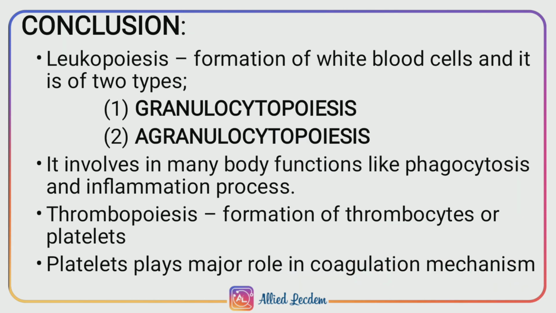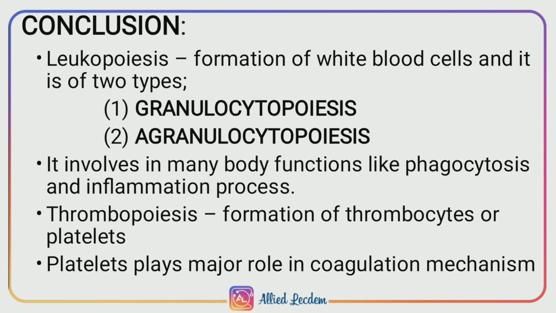Let me conclude this topic. Leukopoiesis, which is the formation of white blood cells, contains two types. One is granulocytopoiesis, which is the formation of those cells which have granules in their cytoplasm, and they are neutrophil, eosinophil and basophil.